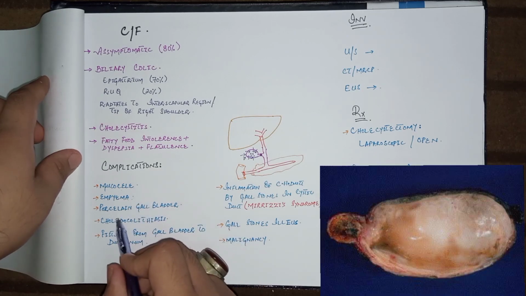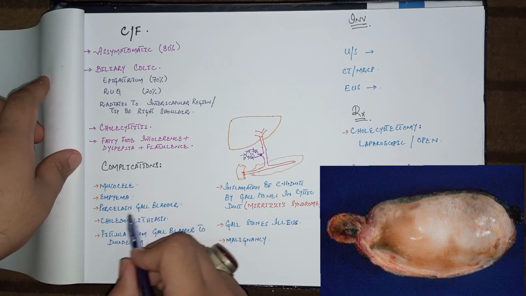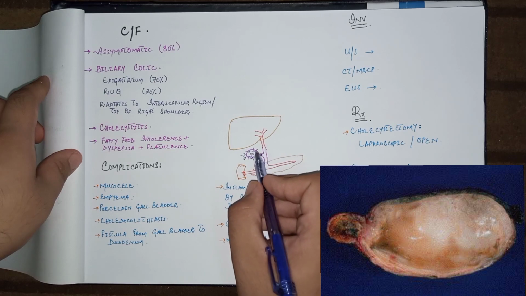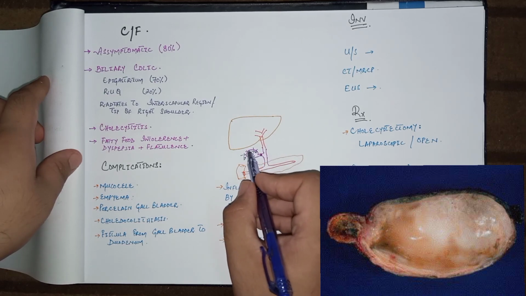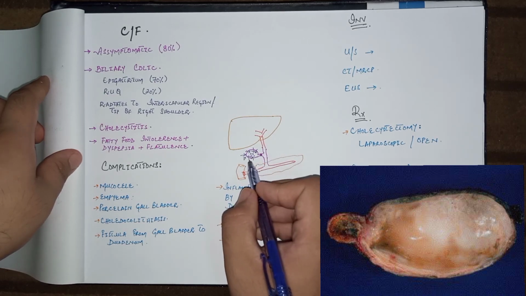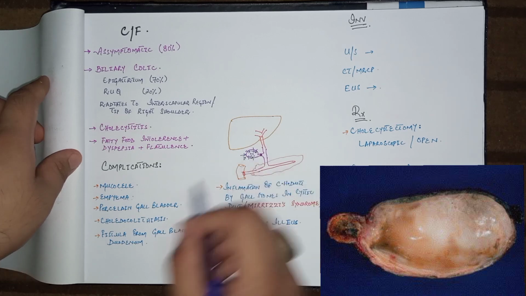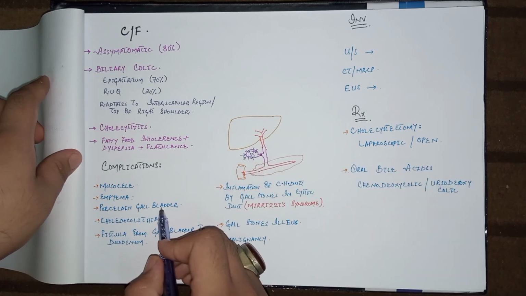And the other complication is porcelain gallbladder. Porcelain gallbladder is when there is excessive deposition of calcium in the gallbladder, which causes the shrinkage and fibrosis of this gallbladder. This is porcelain gallbladder.